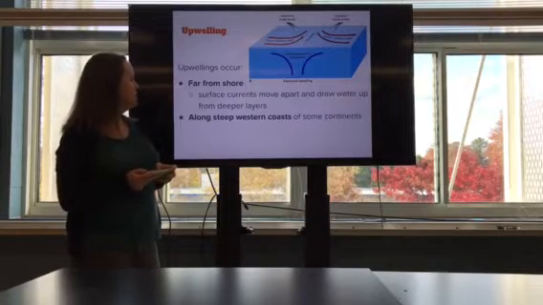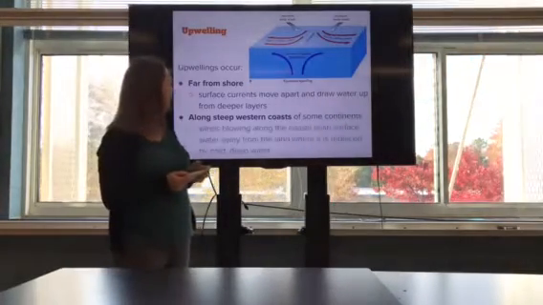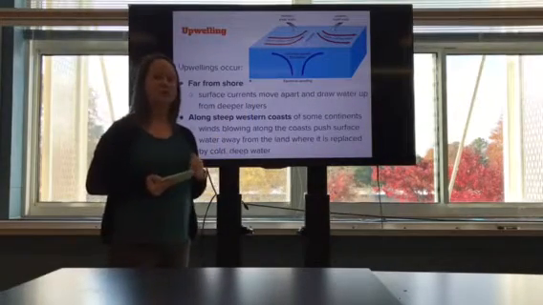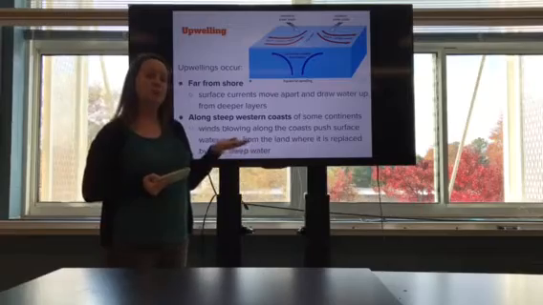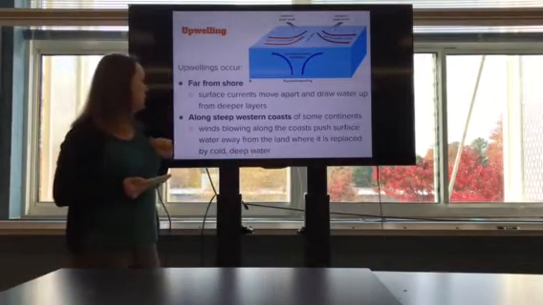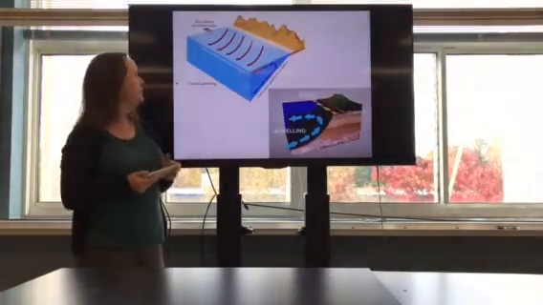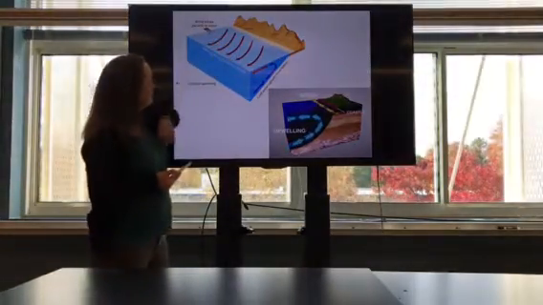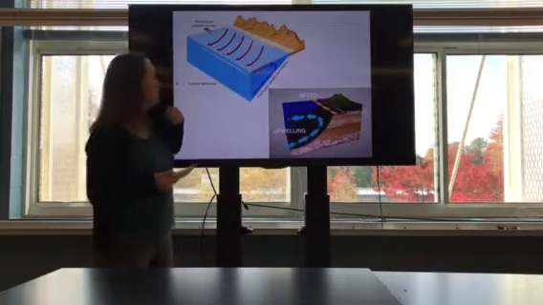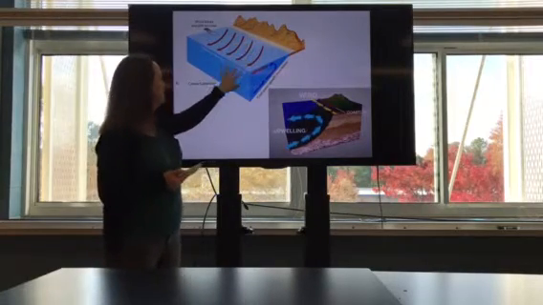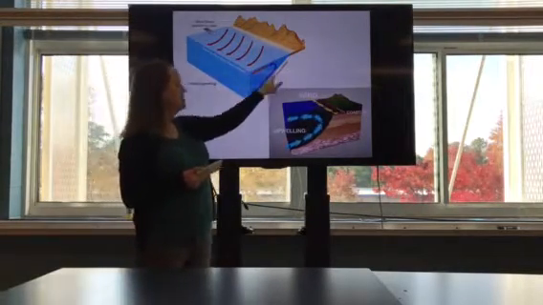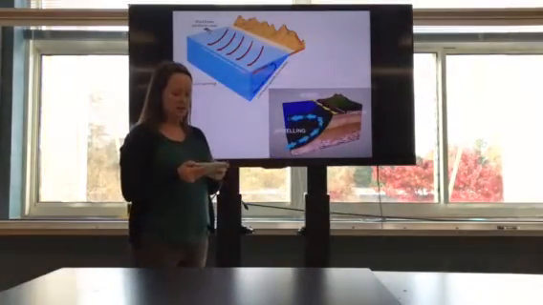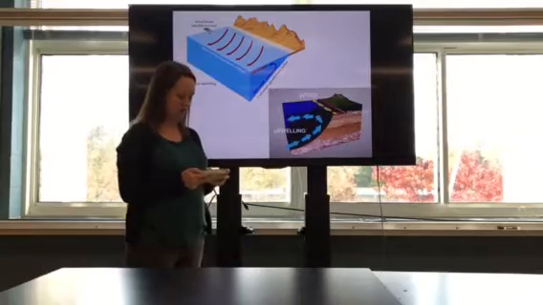And again, along those steep western coasts of some continents, the surface winds blow that warm surface water away from the land, which allows that cooler, nutrient-rich water to replace the surface water. So that may be because of a wind blowing parallel to the coast, it might be blowing off the coast, but either way, that warm surface water gets pushed away so that colder water from below can rise to the surface. And you can see that here in this animation as well.